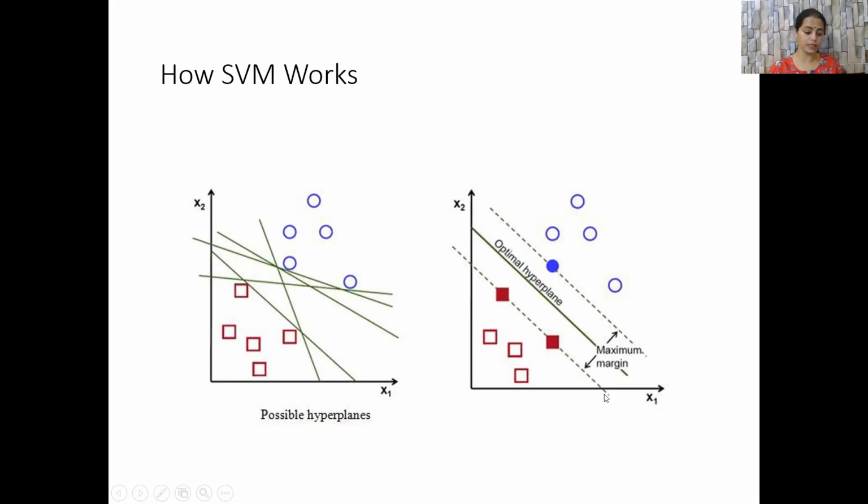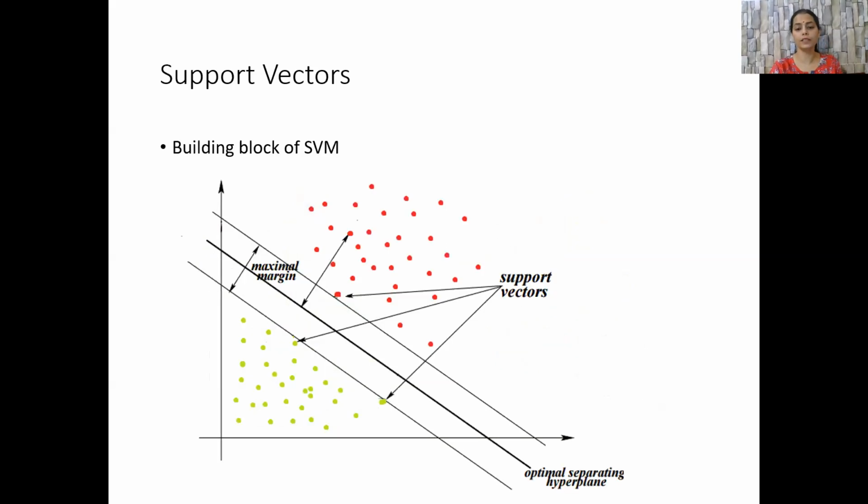We also call this hyperplane the optimal hyperplane. And how to find this optimal hyperplane is one of the goals of SVM.